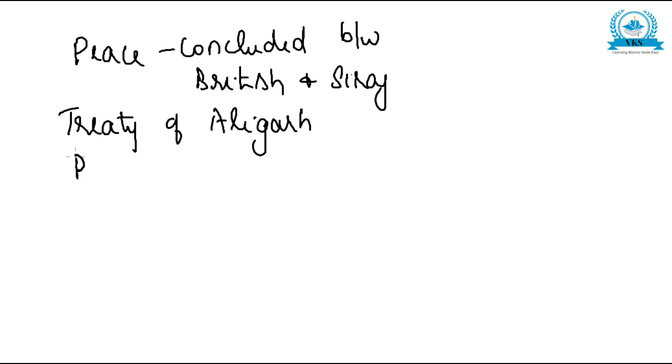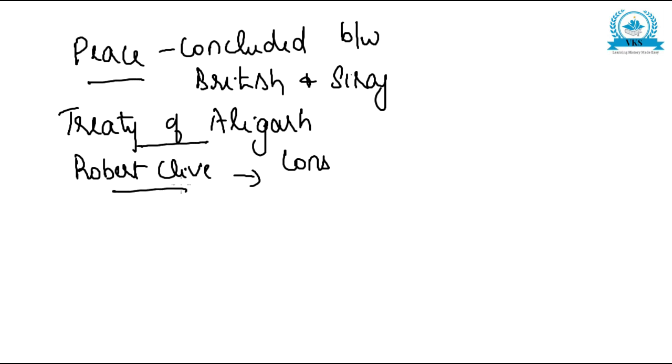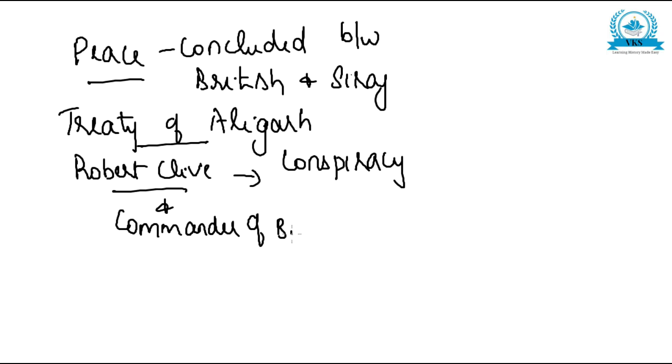Now, Robert Clive, we have already learned about Robert Clive. Even though peace was concluded and the treaty was signed, Robert Clive planned a conspiracy with the commander of Bengal. The commander of Bengal was Mir Jafar.